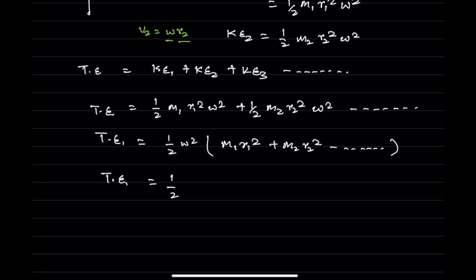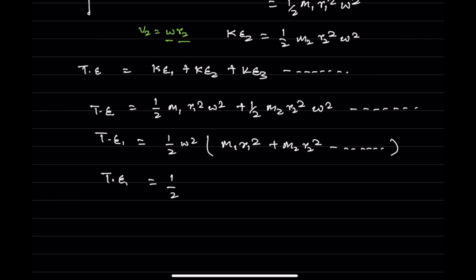This is an important derivation, but you need to keep in mind that it applies only if the rigid body is performing pure rotational motion about the given axis. In sigma mi ri square, what is ri?